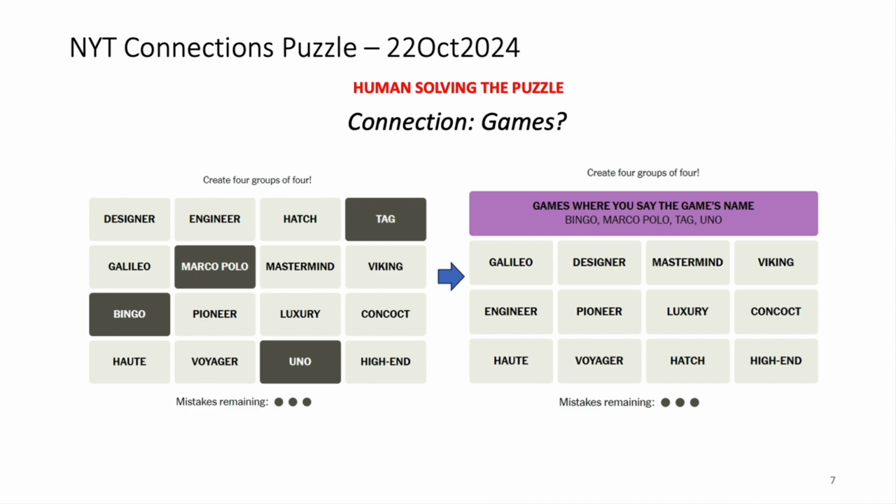In the second attempt, we grouped bingo, Marco Polo, tag, and Uno with the common theme of games, which turned out to be correct. This turned out to be the purple group. Note, however, the word mastermind is also a game. Could have led to a mistake if we used it instead of one of the other words. This highlights the complexity of word meanings.